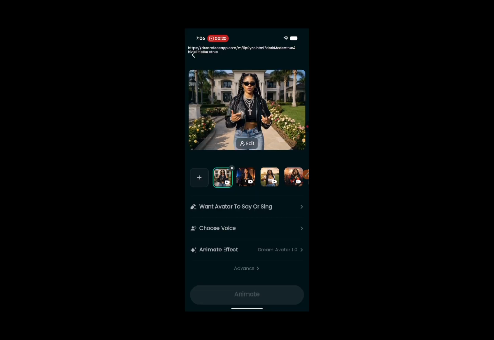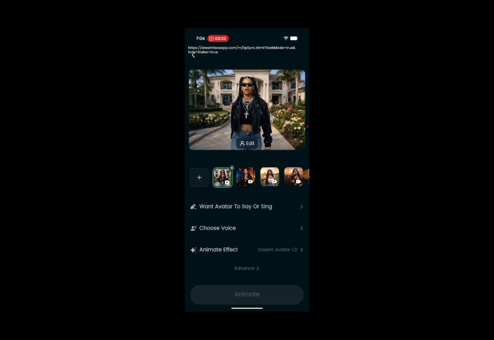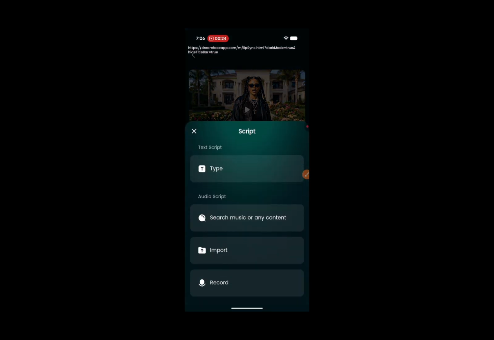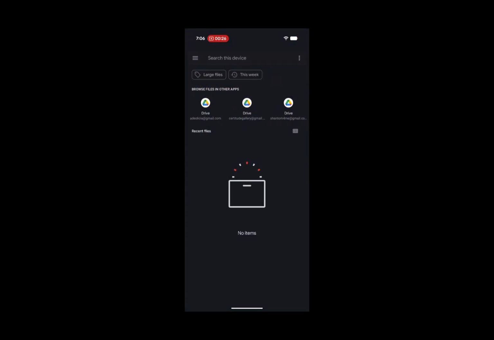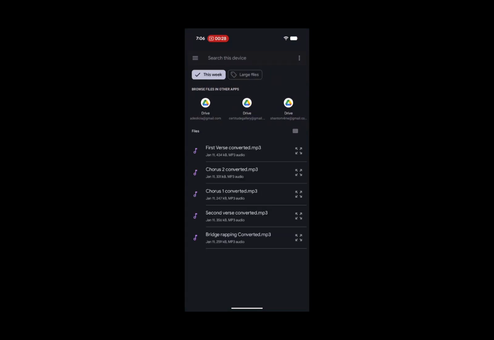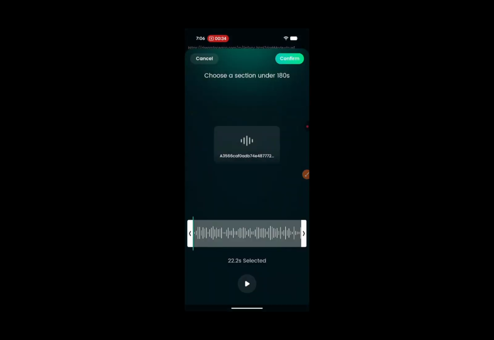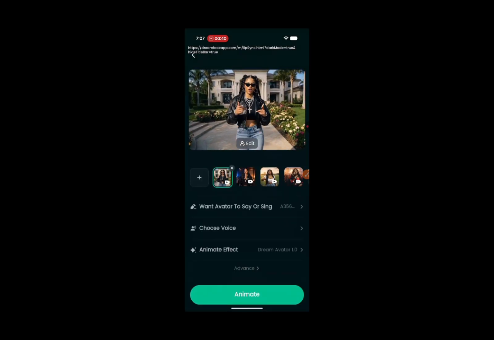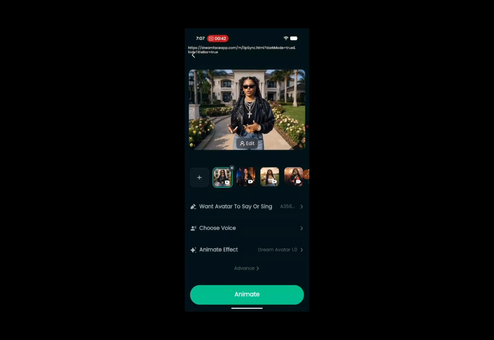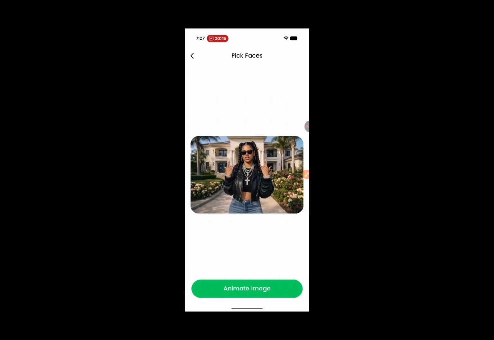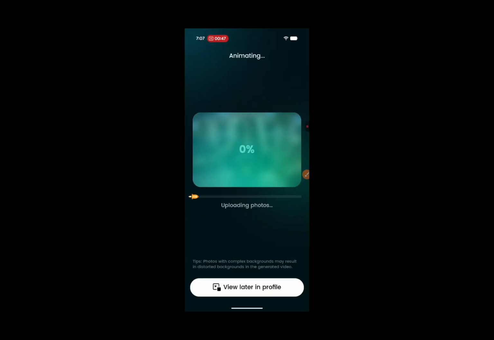Let's use this particular one, and then let's go select the voice. This will be okay. Click on confirm, and then click on animate, then wait while it loads up.